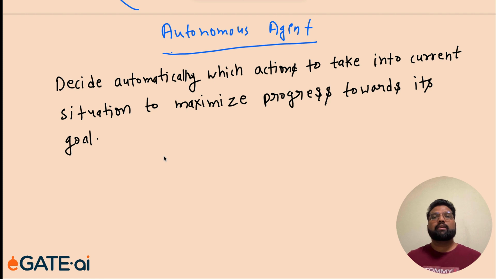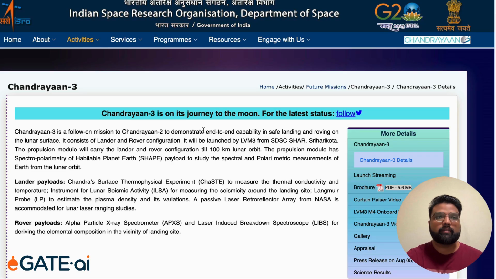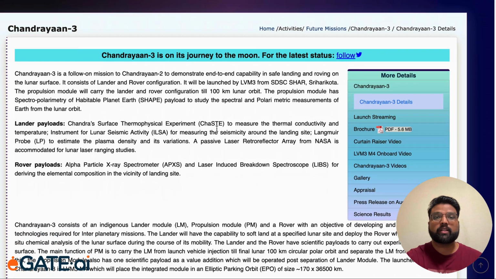So we all know and we all are proud that our Chandrayaan 3 mission successfully landed on Moon's south pole, and it has done some experiments there. So let's try to understand where these autonomous agents come into picture. This is the official website of ISRO, and this page explains about Chandrayaan 3.